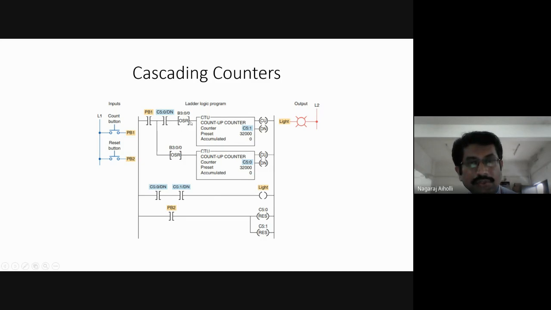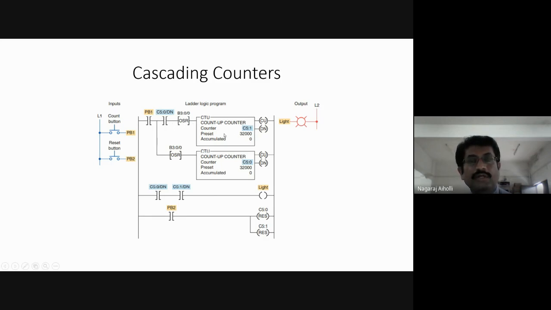One more OSR reset instruction is used, and then this counter, the up counter, that is the first counter, will be energized. Now it counts from 0 to 32,000. After that, the done bit will be 1. As the done bit becomes 1, C5:0/DN becomes true, examine if closed, and the OSR one-shot rising reset instruction becomes true.